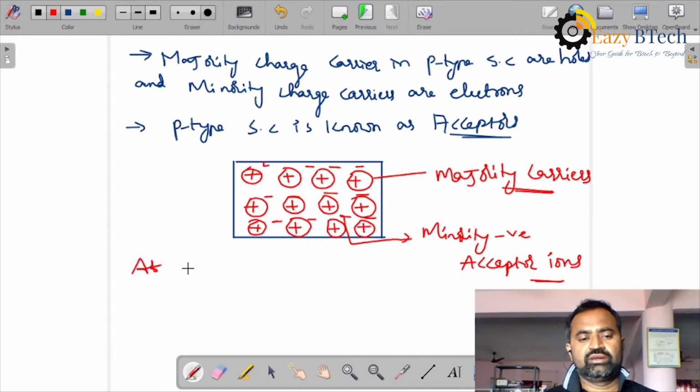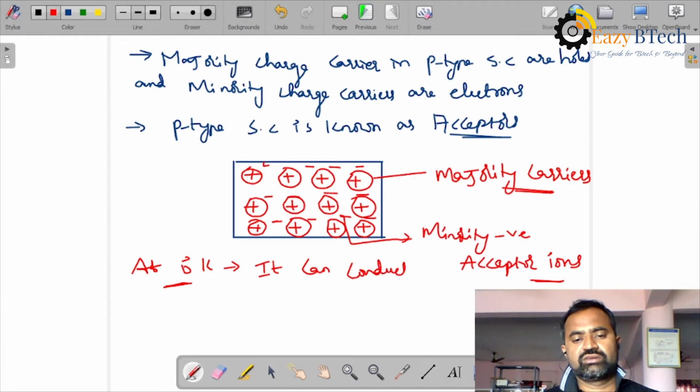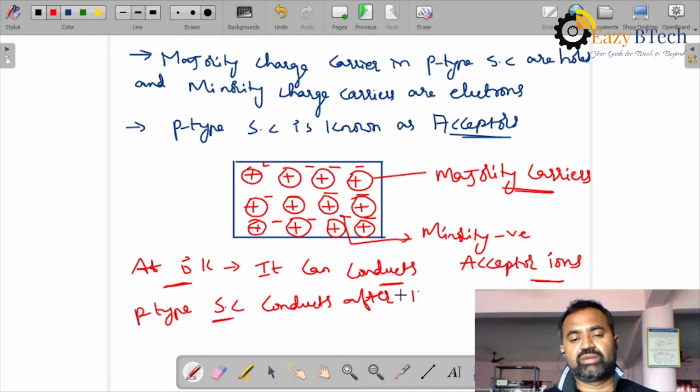At 0 degrees Kelvin, it cannot conduct. A P-type semiconductor conducts after the temperature increases.